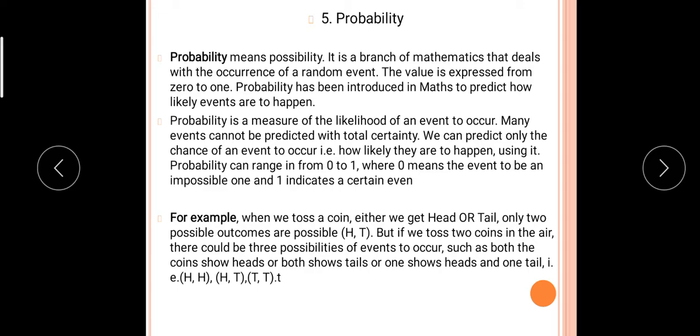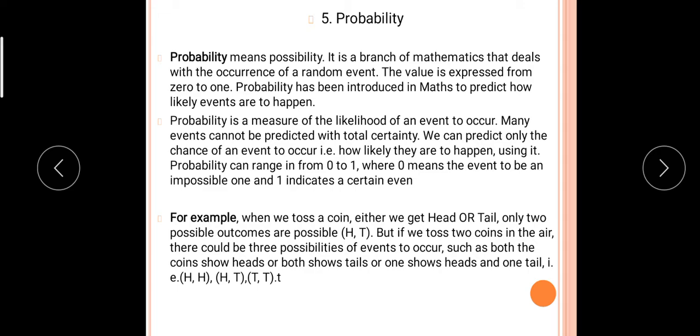Now, see what is meant by probability. Probability means a possibility. It is a branch of mathematics that deals with the occurrence of a random event. The value is expressed from 0 to 1. So for probability there are only two values, 0 and 1. Probability has been introduced in math to predict how likely events are to happen.